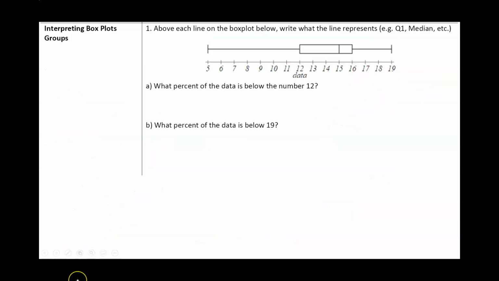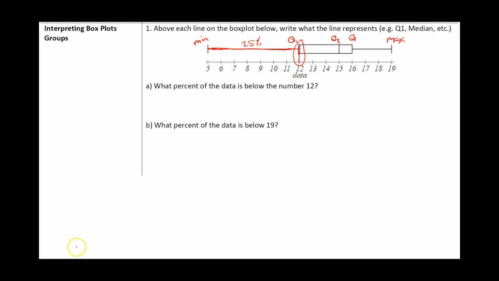All right, last one is we're going to learn to read box plots here. So this one says what percent of data is below the number 12. You always want to label each of these as minimum, Q1, Q2, Q3, max. And then we ask ourselves, what does 12 represent? Now, after we label these, which is important, we know that Q1 represents the first quartile, which means 25% of values are going to be below Q1.